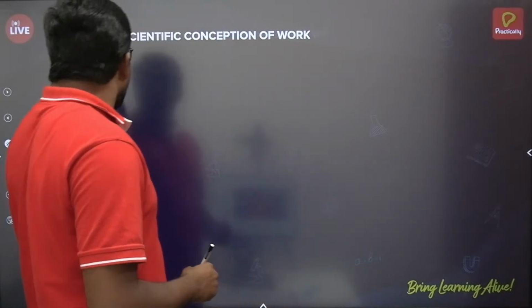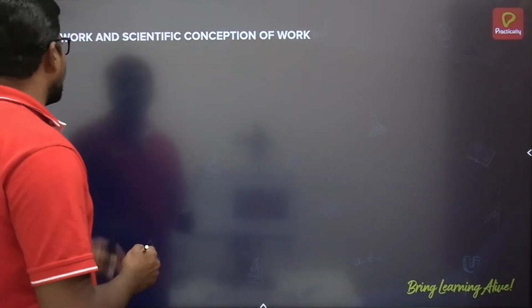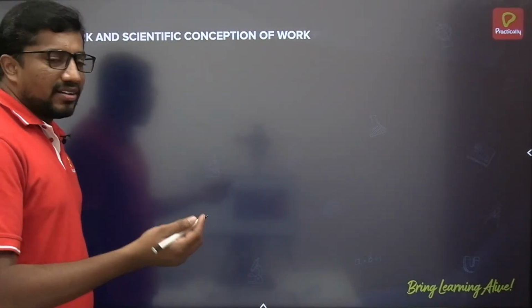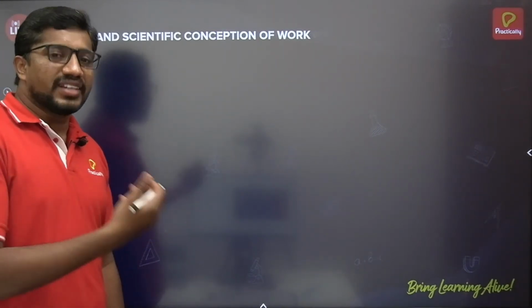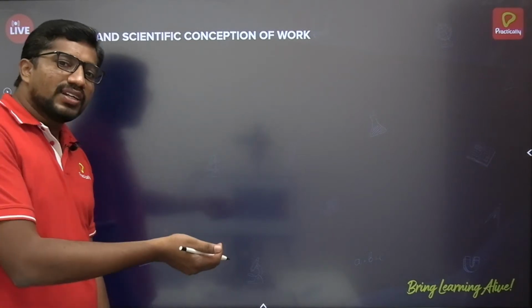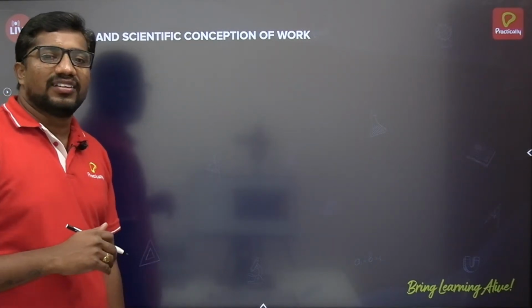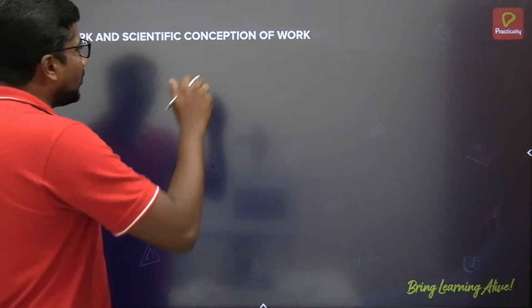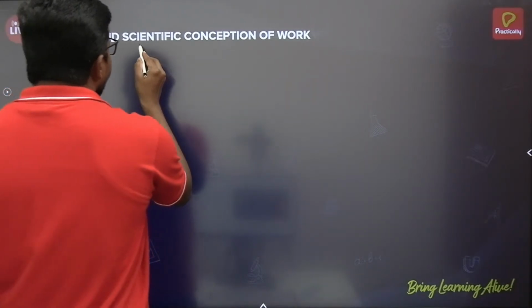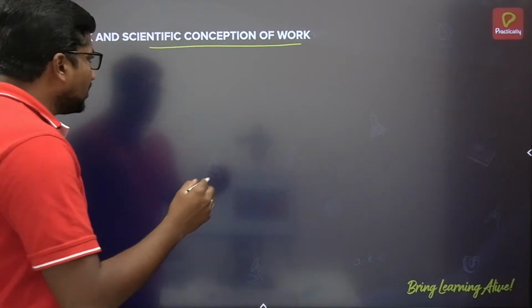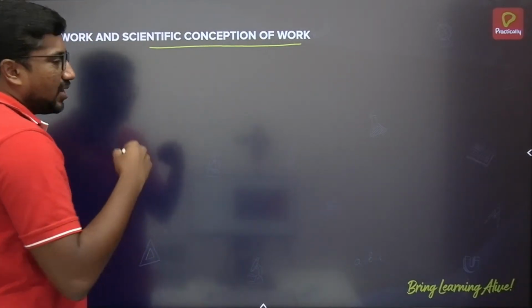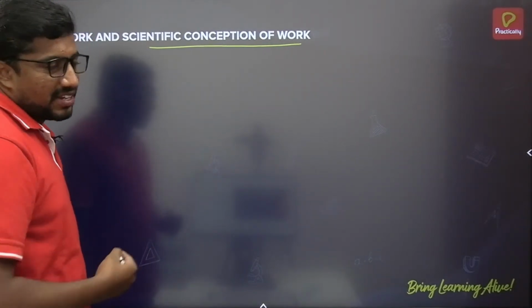I'll give clarity here. Work and the scientific conception of work. Generally, as I said, I am writing, and that is a part of work; that is the general conclusion of physical work done. But physical work done is different from work done in physics. What is the scientific conception behind work? How can you define work, when can we say work is done according to science, especially physics?